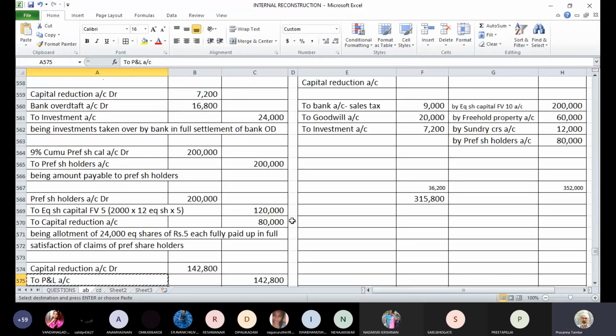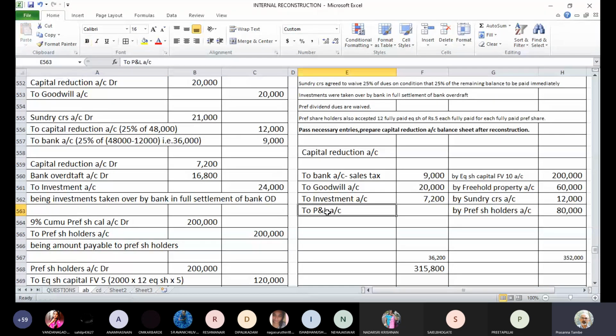It is a loss carried forward from earlier years, and it has to be written off because there is no value to this asset. So your balancing figure will change, and your balancing figure will be 1,73,000, which will be capital reserve.